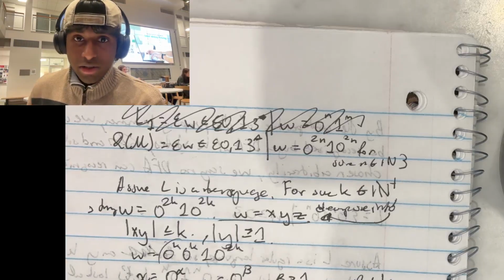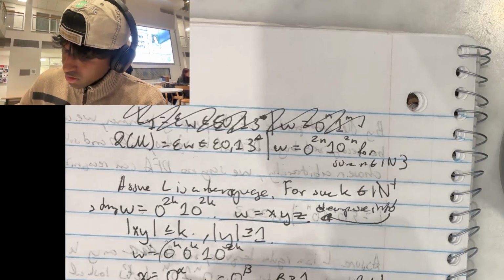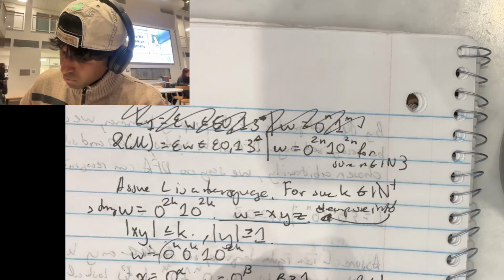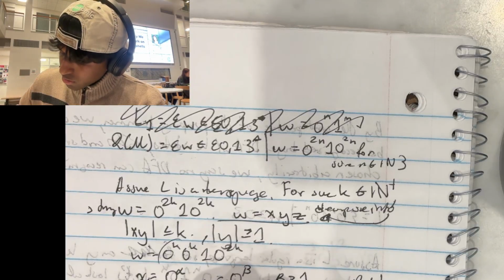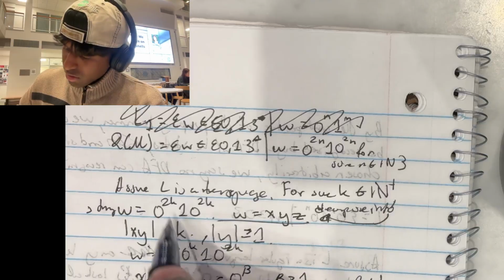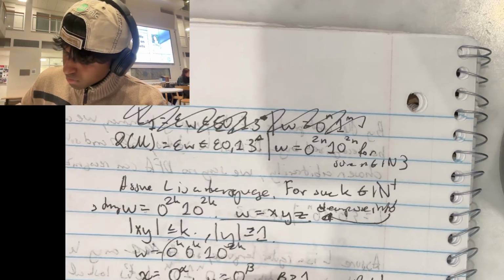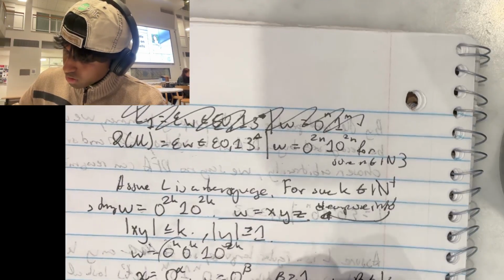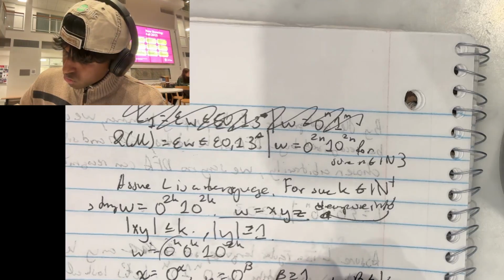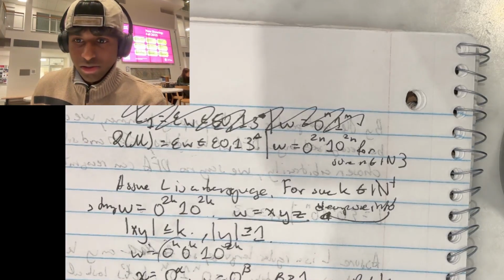And then now we can find our z. So we're going to go back to this 2k. We can say z is 0 to the 2k minus alpha minus beta, then we have our 1, and then we have 0 to the 2k, because it's just the rest of the string.